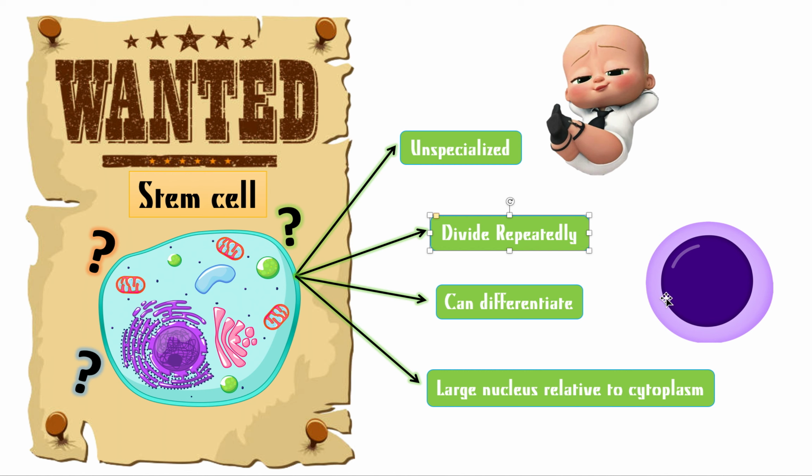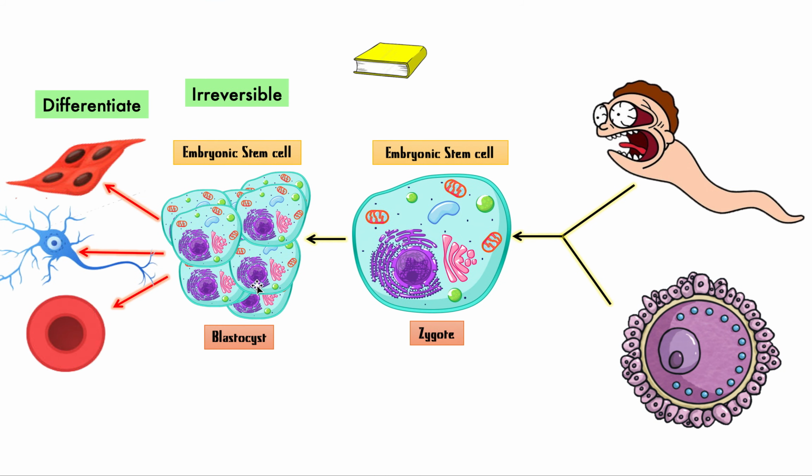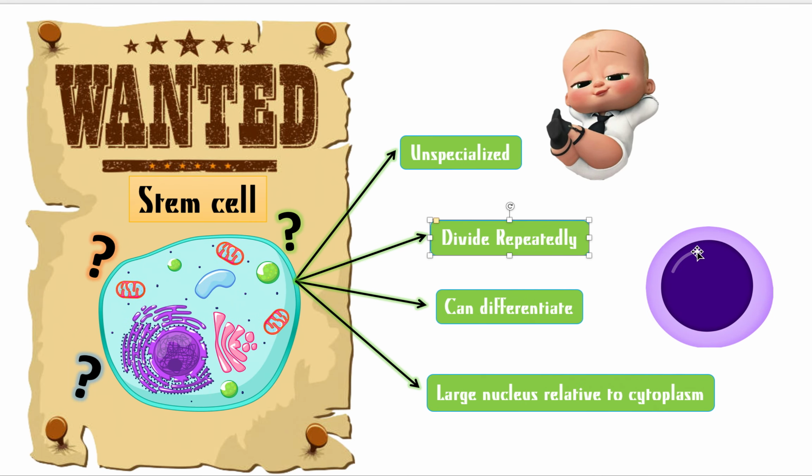Stem cells tend to look like this. They tend to have a really large nucleus compared to cytoplasm. So this cell that I put here actually doesn't look like a stem cell. The cells I used here are how a normal adult cell would look. But a stem cell rather looks like this.